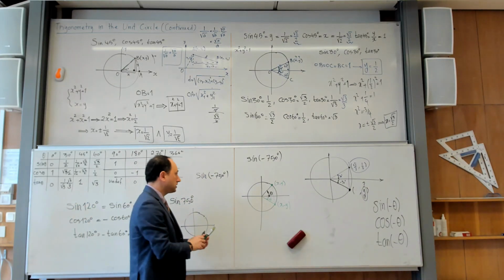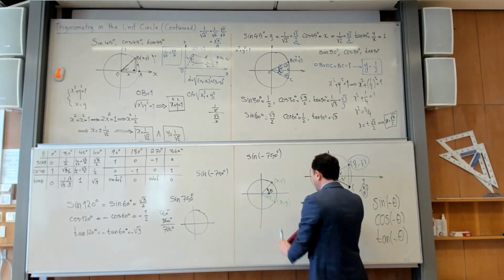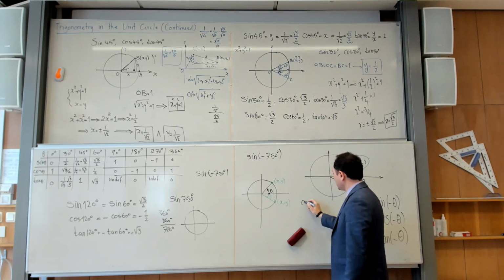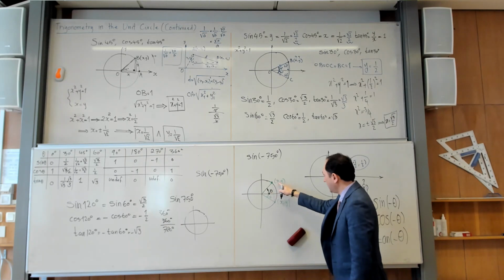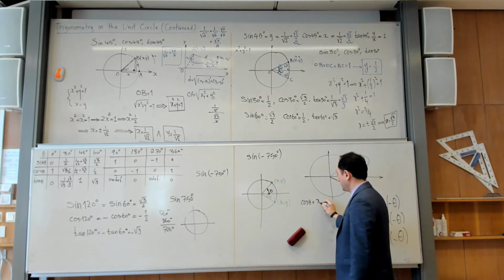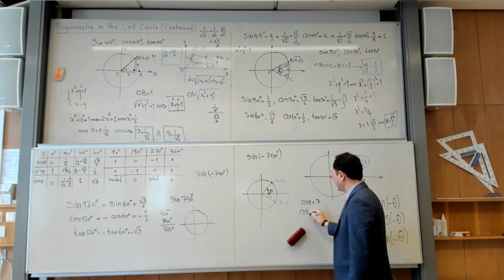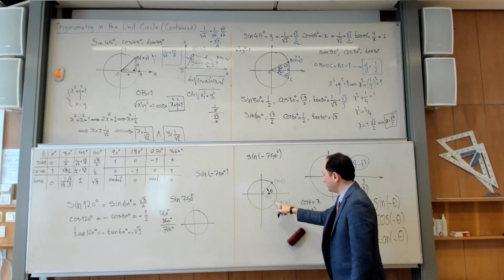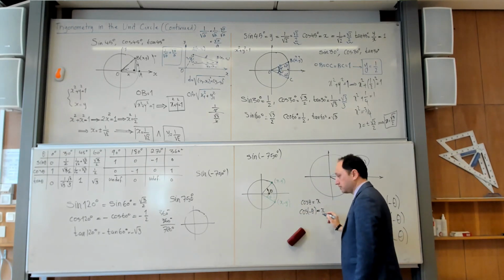And now I'm asking you the question. If I ask you cosine of theta, you will tell me cosine of theta is the x coordinate of the final point of theta, which is x. If I ask you the same question for cosine of minus theta, you would say that I will go to minus theta, find the final point, and read the x coordinate, which is again x.